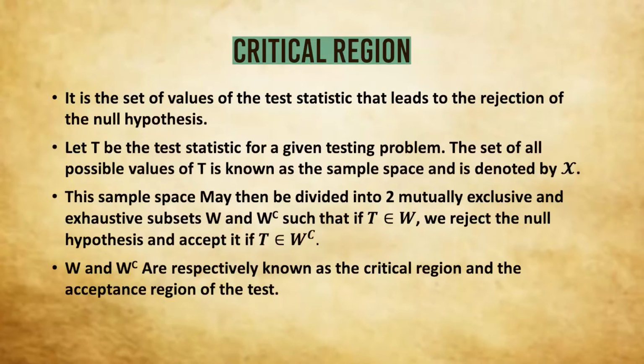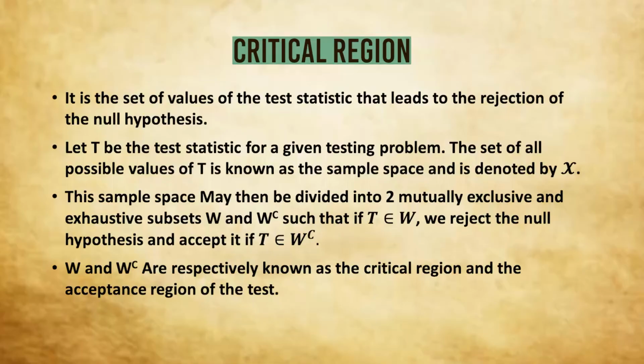The set of values of the test statistic for which we reject a null hypothesis is known as the critical region of the test. Actually, when we perform a test, we have a test statistic. Now, all possible values of the test statistic is known as the sample space of the test statistic, and in general, it is denoted by script X. How script X is written? That is there on your slide.